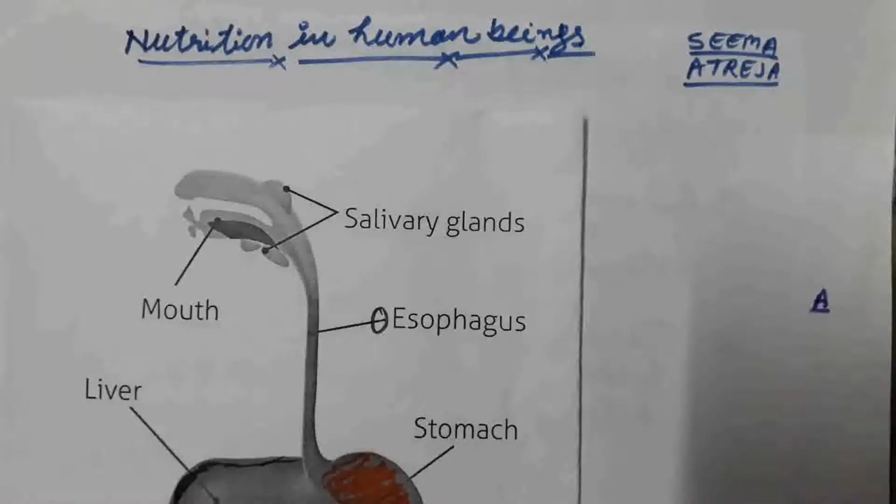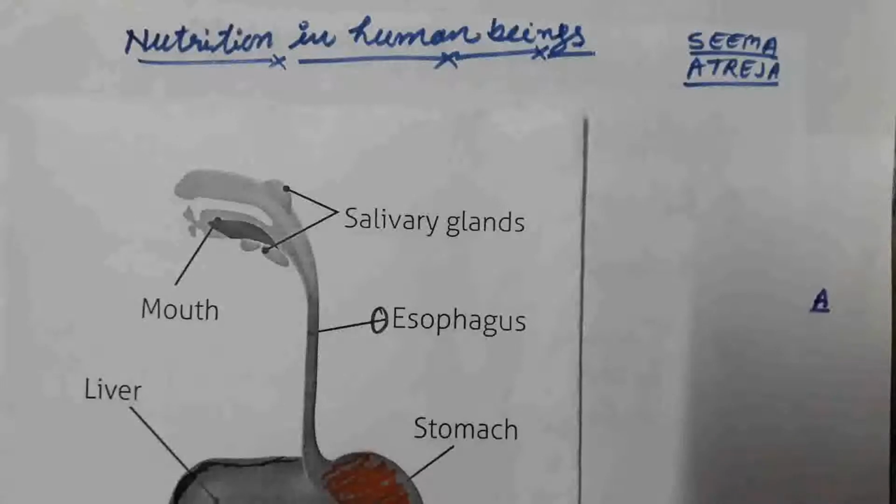In human beings there is the alimentary canal. The alimentary canal is a long tube-like structure in which two openings are present. One opening acts as the mouth for intake of food, and the last opening of this tube-like structure is known as the anus, through which undigested waste is released.